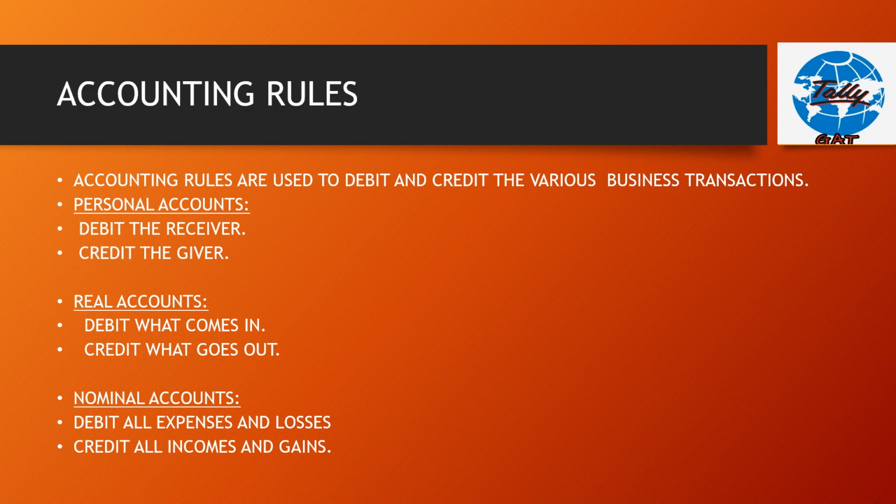In case of personal accounts, debit the receiver and credit the giver. In case of real accounts, the debit and credit rule is debit what comes in and credit what goes out. Coming to nominal accounts, the debit and credit rule is debit all expenses and losses, credit all incomes and gains.